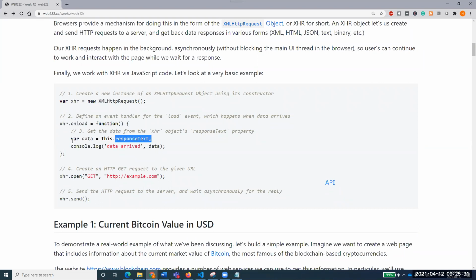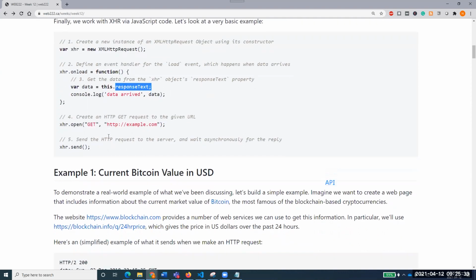Everyone got that point? Now let's talk about it. XHR.open. Can you execute the code? Oh yeah, I will execute, don't worry. I'm just making you understand, and I'll execute the code and show you each and every step. Right now I'm just making you understand, and then I'll run that. Did you get my point? Please don't say that I'll just skip everything.